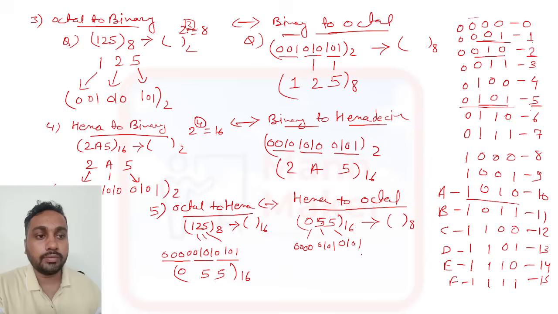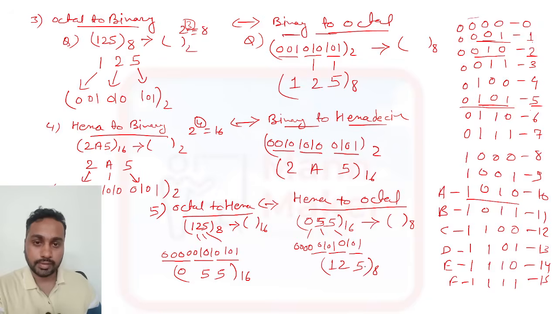Now you need to make 3 pairs. So this will be 3, this will be 3, and this will be 3 till here. Okay, so it will be: 101 is 5, and 101 is 5, 010 is 2, and 001 is 1. So this is the 125 representation in octal from hexadecimal to octal. Like that you need to do the conversion for any kind of number system.